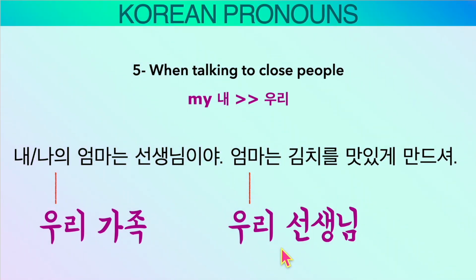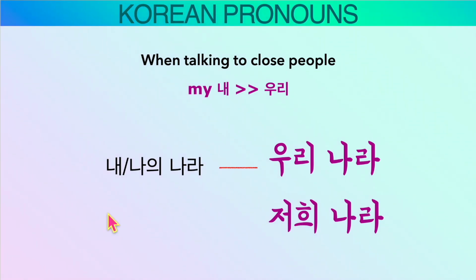우리. You might say, when using our in a sentence, the listener must be included as well. But this is just Korean culture. Ranging from small group to large group, when I belong to a certain group, I use 우리 club, 우리 학교, 우리 something, 우리 나라. Don't get confused. So not 나의 나라 or 내 나라 unless you are writing a letter or some kind of essay. We say 우리나라 or 저희 나라.